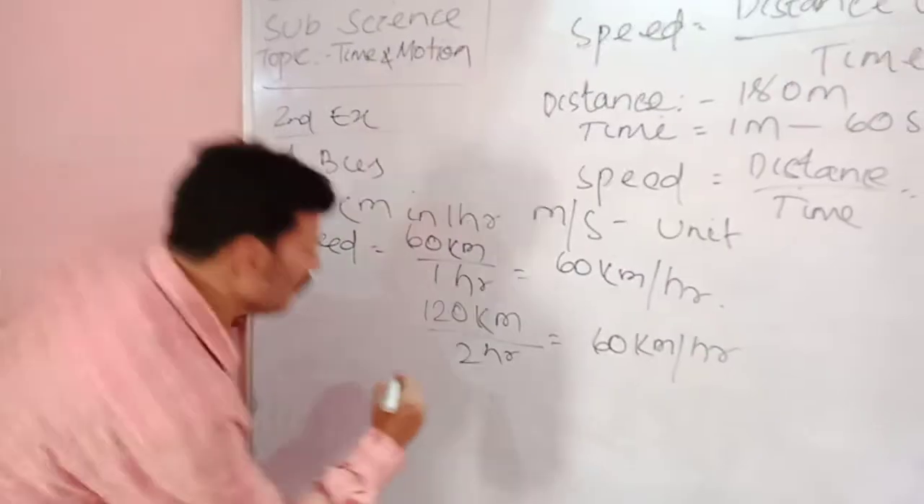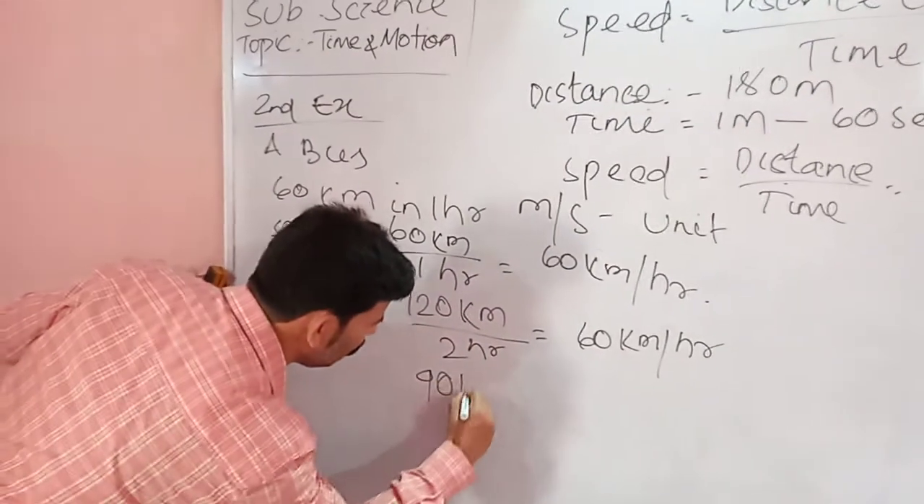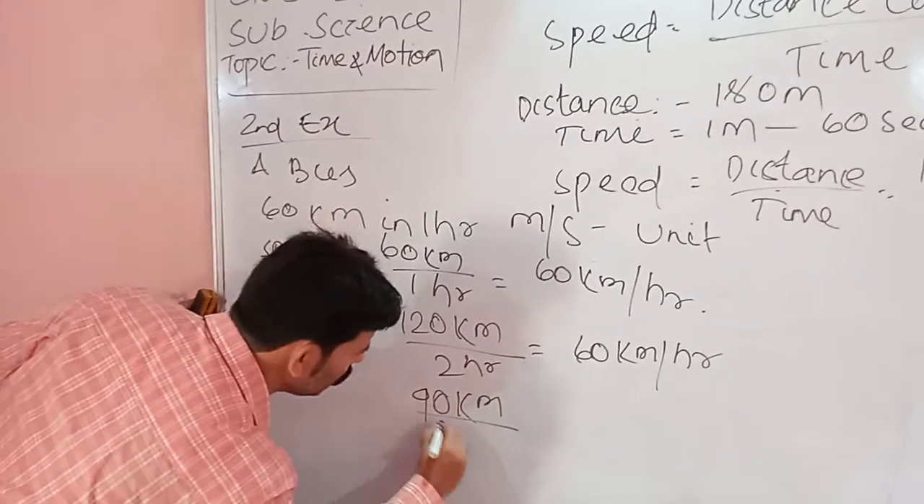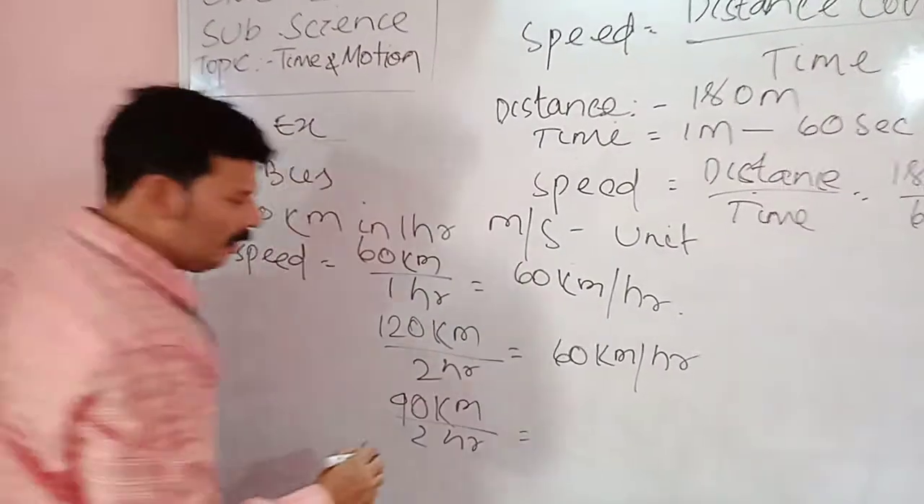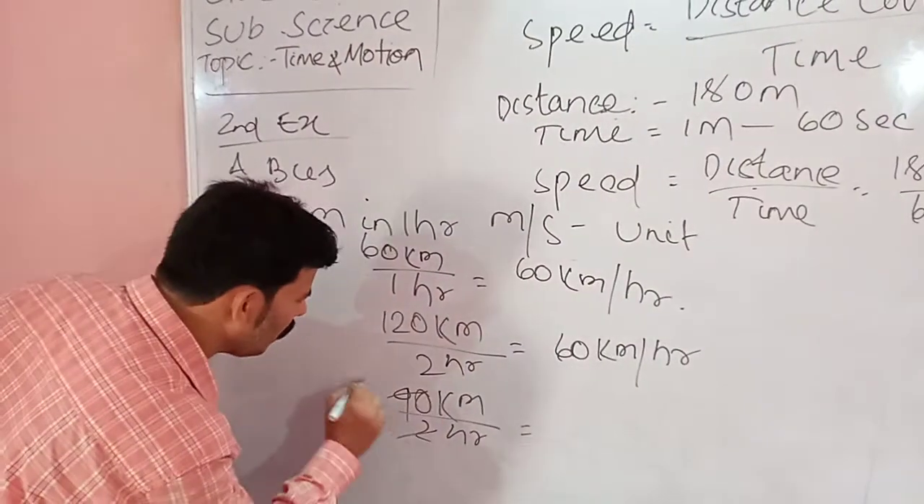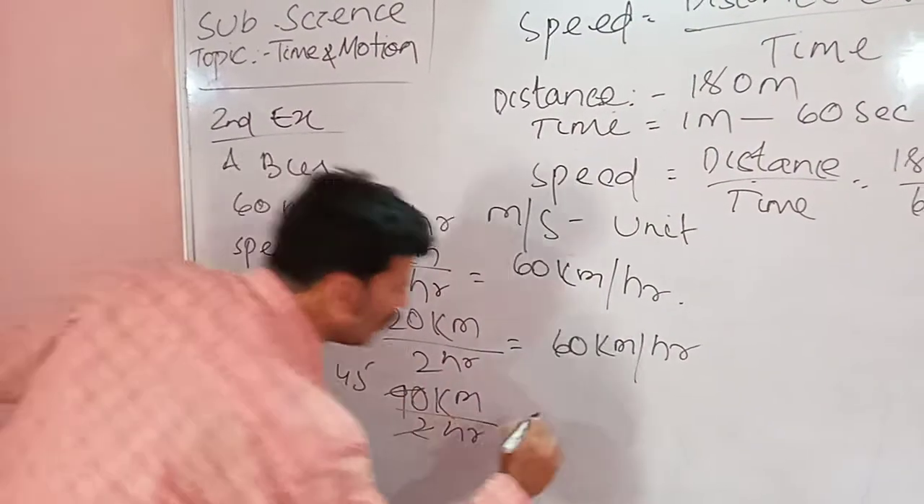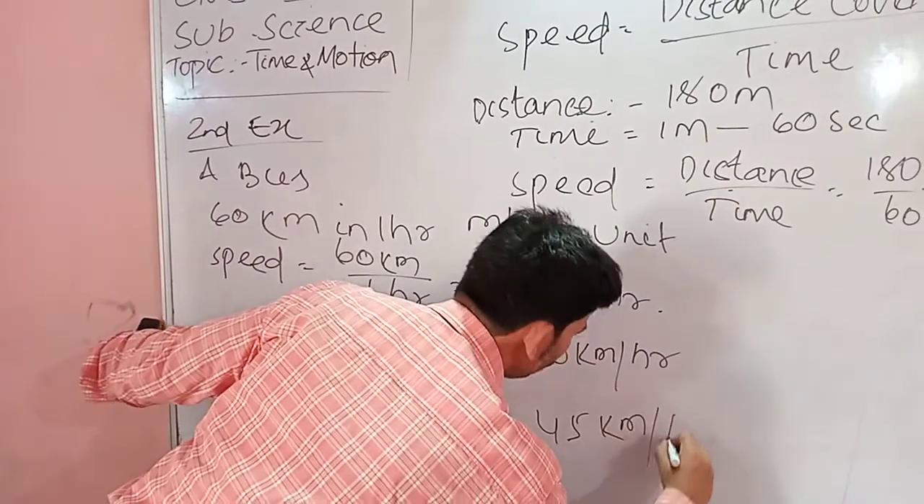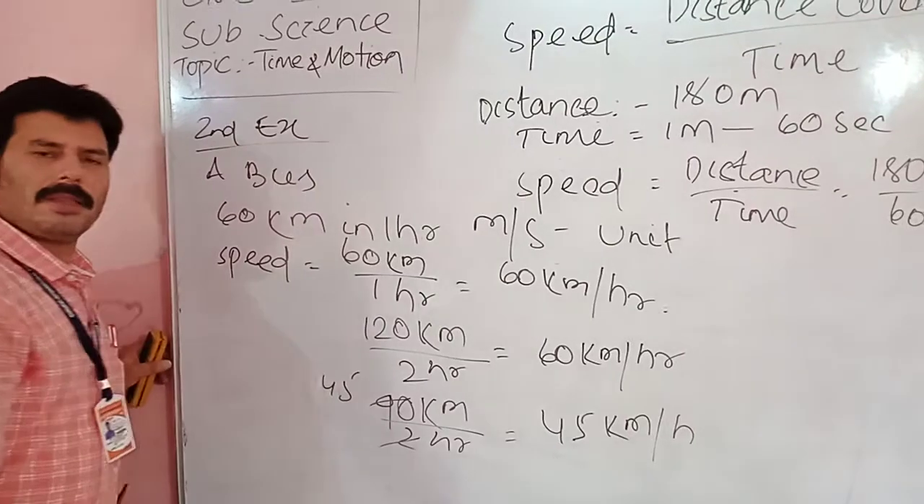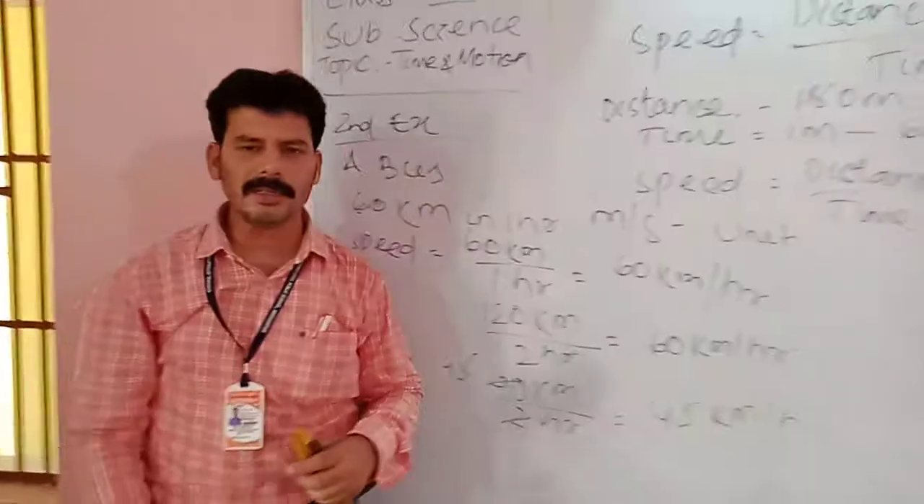Or for example, if the distance is equal to 90 kilometers covered in 2 hours, then what will be the speed in kilometers per hour? So we have to divide 90 by 2, that is equal to 45 kilometers per hour. So these are the things. I hope the speed is clear.